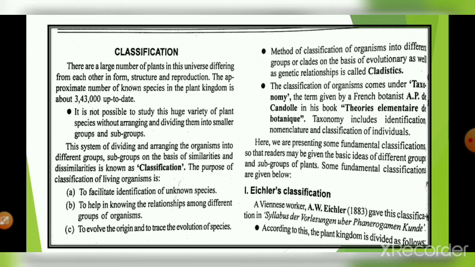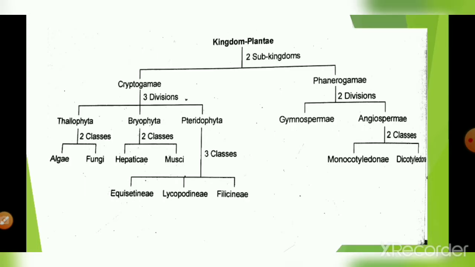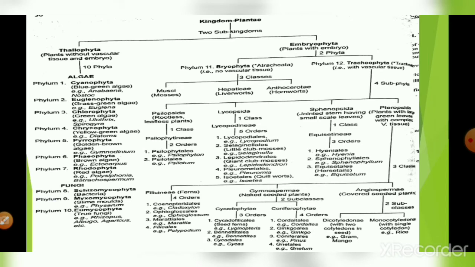According to the Eichler classification, the plant kingdom is divided into two. First, consider the kingdom. Kingdom is the highest rank in the hierarchy. Plants are under the kingdom Plantae, and it has two sub-kingdoms: cryptogamia and phanerogamia. What do we mean by cryptogamia and phanerogamia? We discuss them in the next slide.